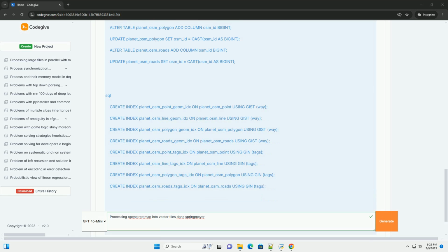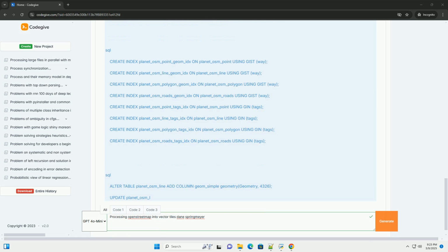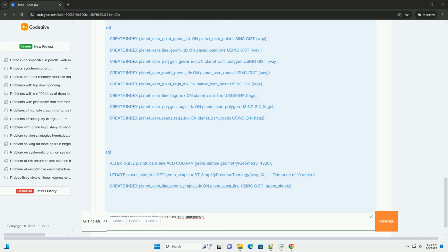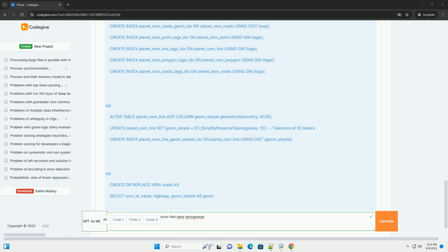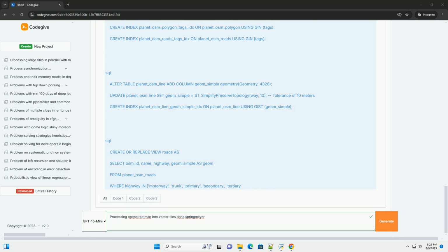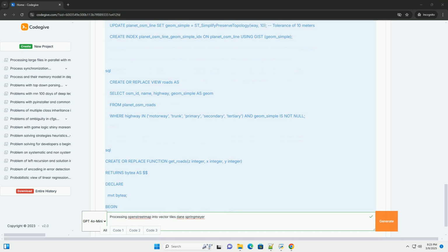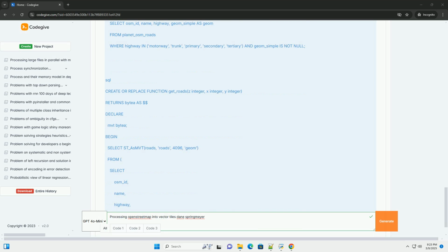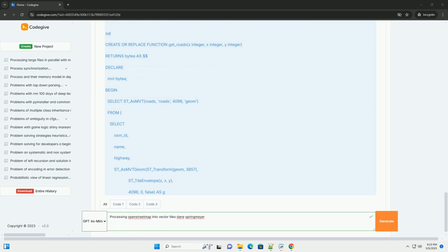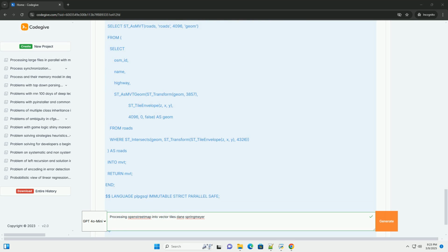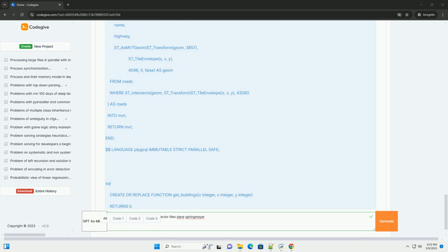1. Obtain OpenStreetMap data: get the OSM data for your area of interest. 2. Import into PostGIS: load the OSM data into a PostgreSQL database with the PostGIS extension. 3. Prepare the data: clean, simplify, and optimize the data for vector tile generation. This involves writing SQL queries.